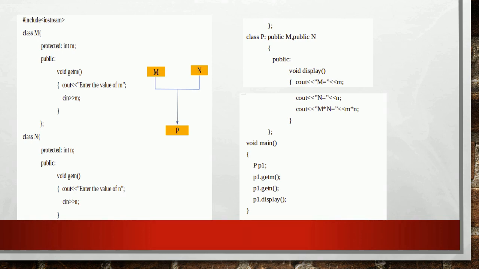This function displays the value of M and N, which are protected in the base classes and can be accessed by the immediate derived class P. The function display also displays the product of M and N. In the main function, the object of the derived class, that is the object of P, is declared, and using that object, we are calling the functions getM, getN, and display.